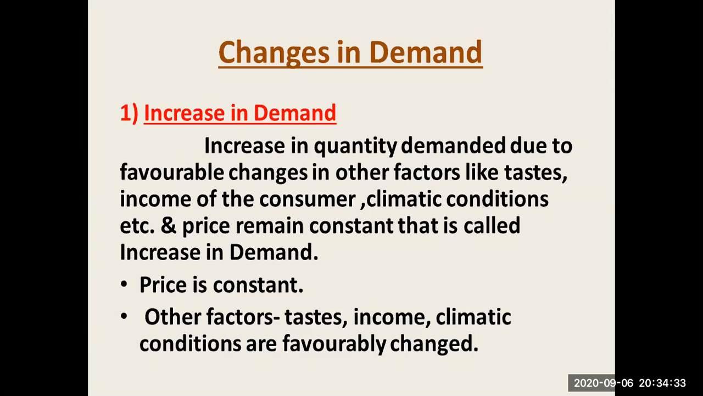Favorable changes means the consumer's income rises, and the climatic condition is supportable or affordable for that area or that particular product. If the consumer's income increases, the demand will rise. But the most important thing is that we have assumed the price remains constant, and that is called the increase in demand.